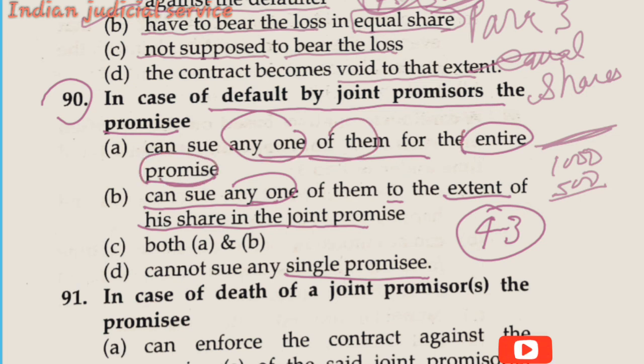According to section 43, illustration 1, A, B and C jointly promise to pay 3,000 rupees to D, and D may compel either A, B or C to pay 3,000 rupees. If any person becomes a defaulter, D can enforce against any of the remaining members of the joint contract who is not a defaulter, to pay the whole, the entire promise. So it is clear here, can sue any one of them for the entire promise. So our answer to this question is option A.